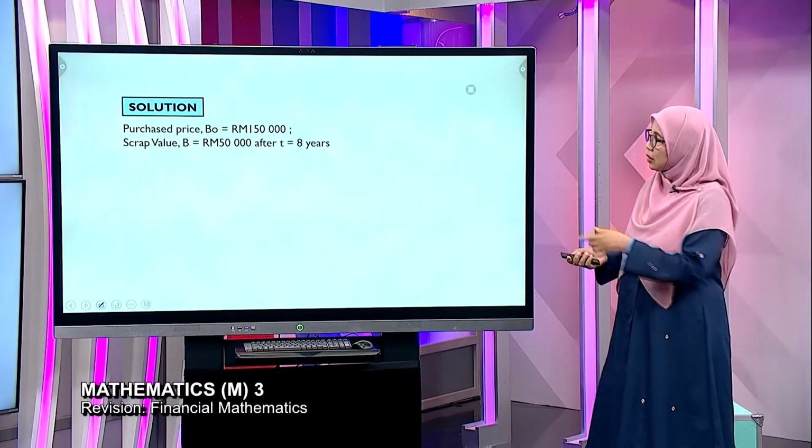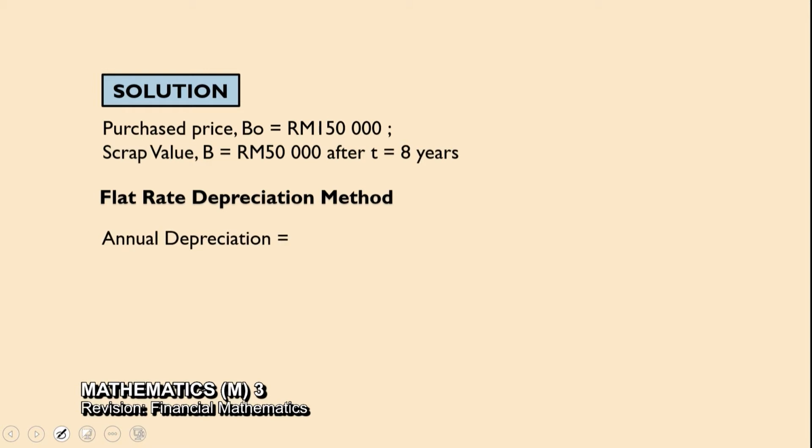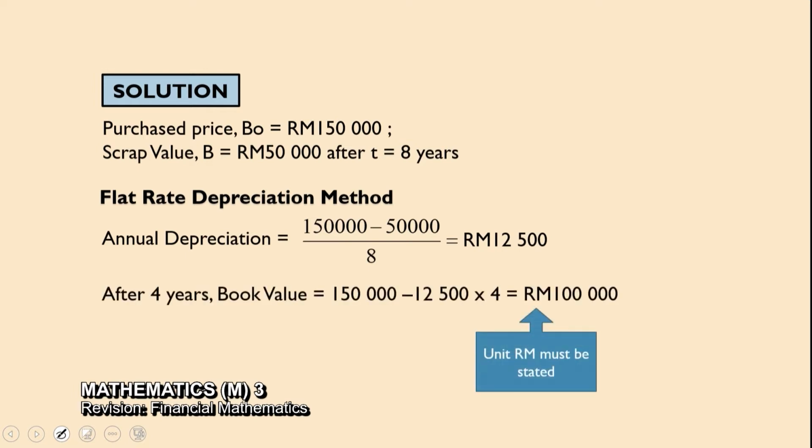Like I said, translate all the information into mathematical sentence. For flat rate depreciation, the annual depreciation is constant every year. So we must find the annual depreciation. It's very simple, just using 150,000 minus 50,000 over 8. So the annual depreciation is roughly RM 12,500. So after 4 years, this is the book value.